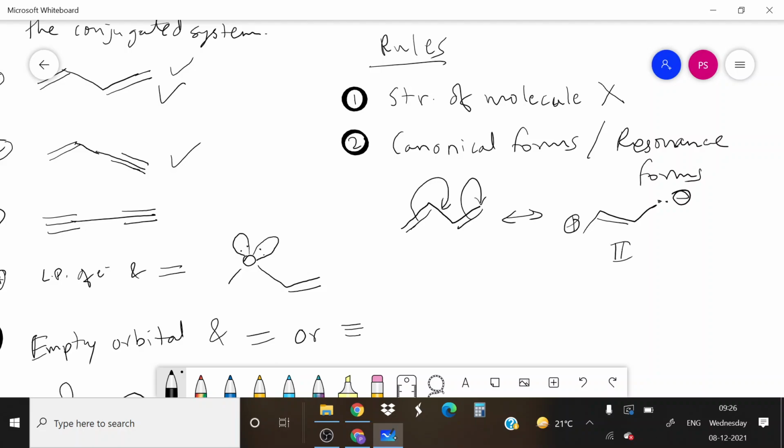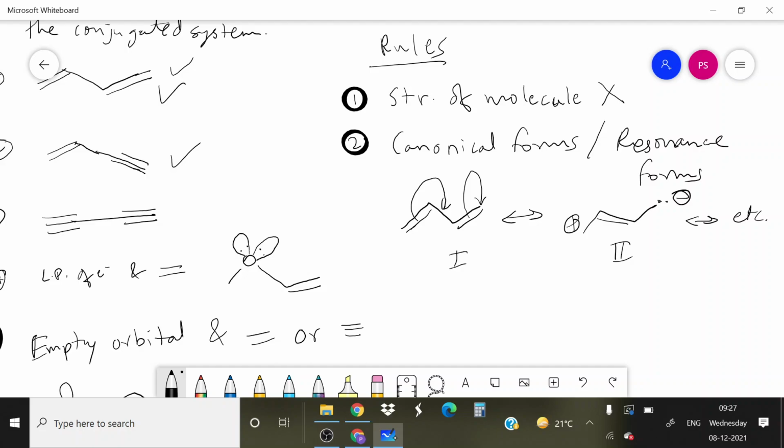Now the structure number 1, structure number 2, and if we move further, structure number 3, structure number 4, structure number 5. All these structures are called resonance structures, or canonical forms or canonical structures.